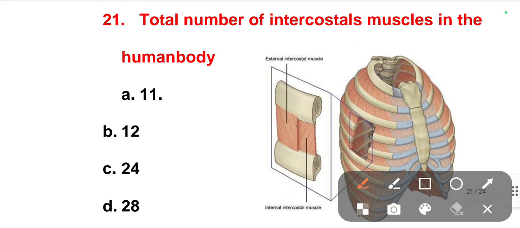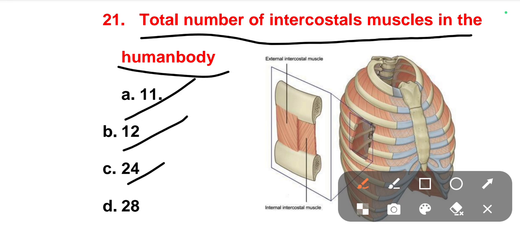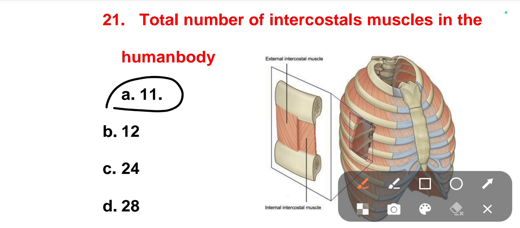The next one is, total number of intercostal muscles in the human body. Options are 11, 12, 24, 28. The right one is 11. So 11 is the number of total intercostal muscles.